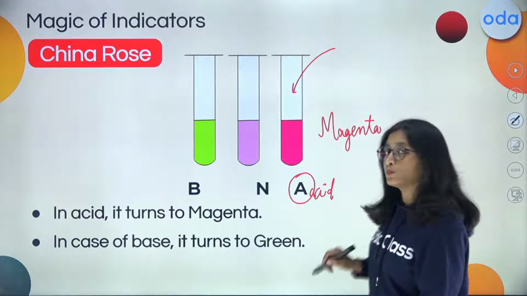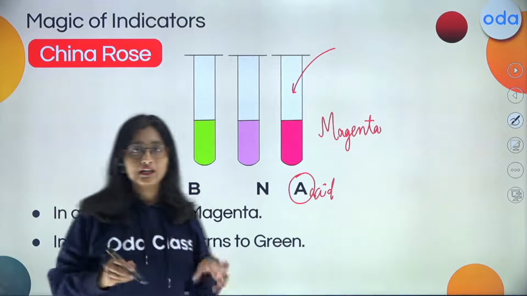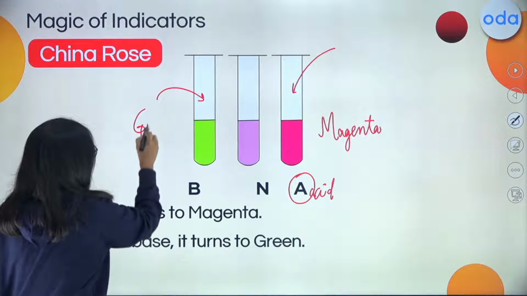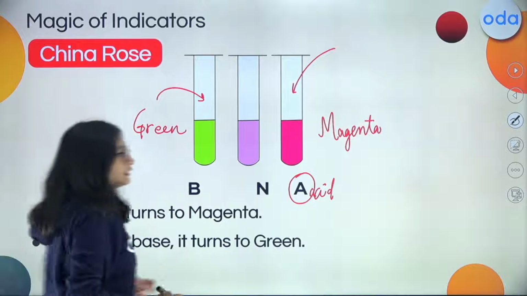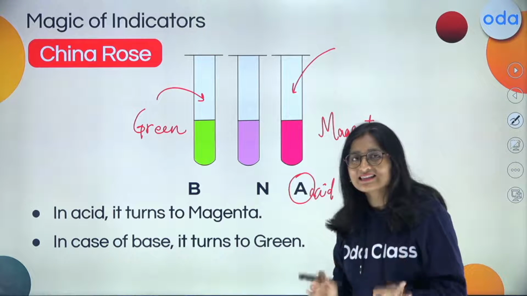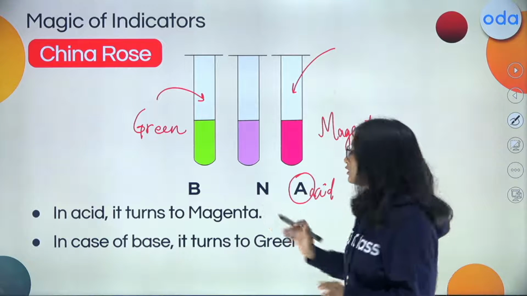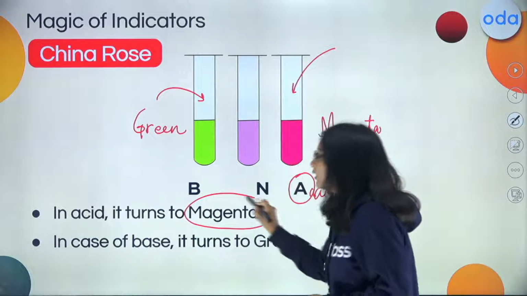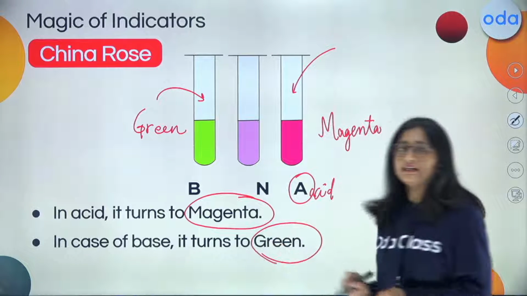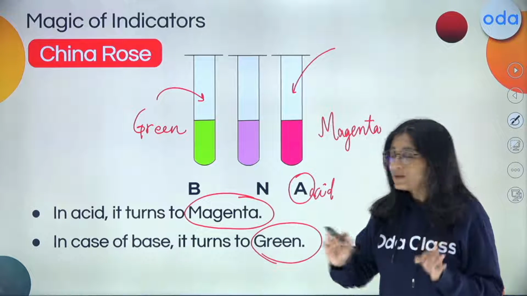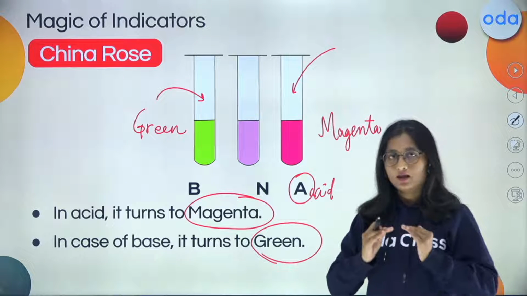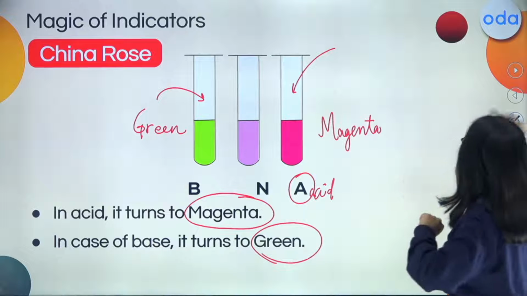Whereas when you put the basic solution into it, it is going to turn green in color. So we can say that in acid, the China rose solution turns into magenta color, whereas in case of the base, it turns green in color. Now, in case of the neutral, it is going to remain the same light pinkish color. It is not going to show any changes.